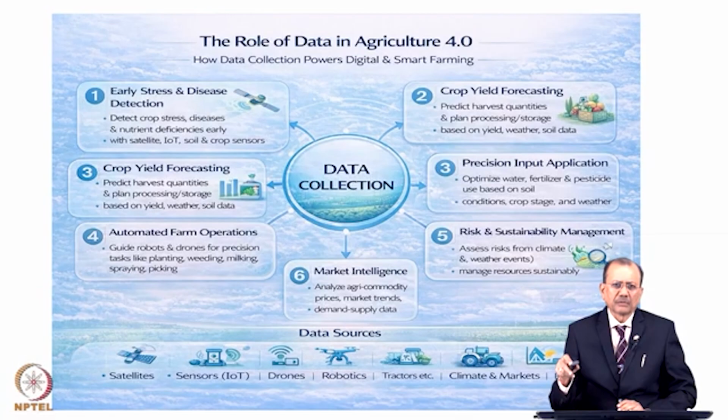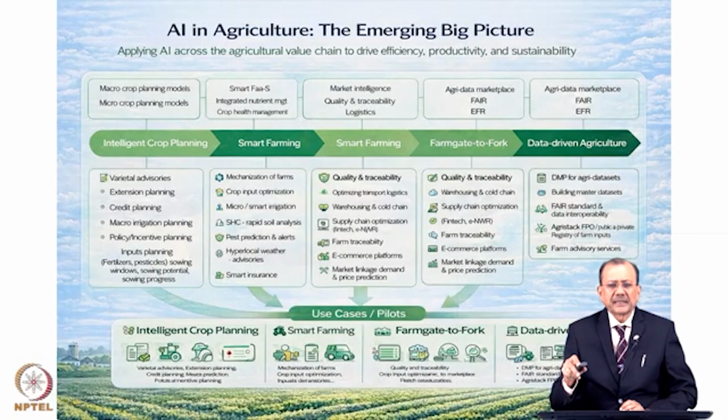So what is all involved in the data in Agriculture 4.0? This slide nicely gives those areas, like how AI is helping in agriculture. This is a master slide, I will call it. You can see that AI is all around, helping agriculture in intelligent crop planning. Smart farming is a very good slide. Anybody who wants to know the application of AI in agriculture? So under smart farming, mechanization of the farms, the crop input optimization.